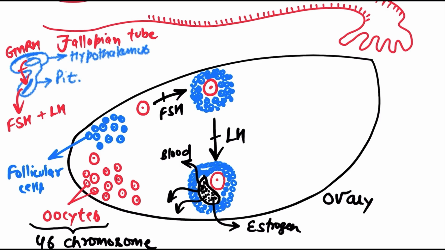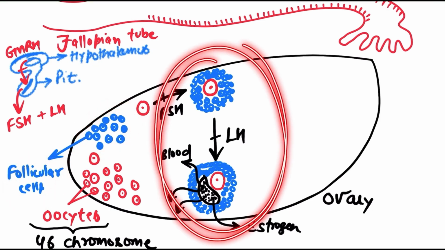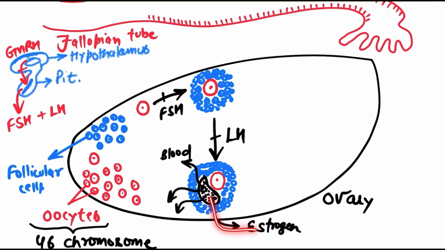We will definitely see the function of estrogen in a minute, but for now just remember these oocytes, under the effect of several hormones coming from the pituitary gland, get surrounded by the follicular cells, and the developing follicle starts releasing which hormone? Estrogen hormone. Now understand here, this is a very important, critical point. We have already studied it in the last video lecture.